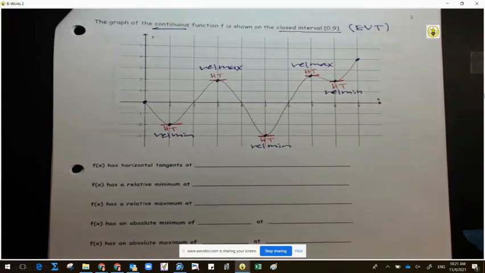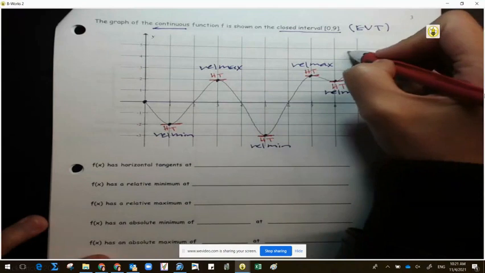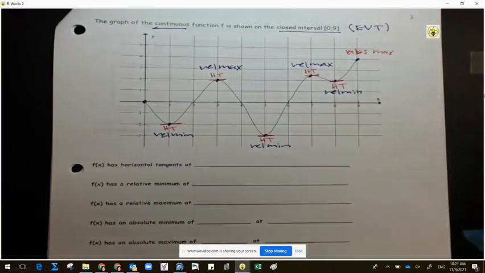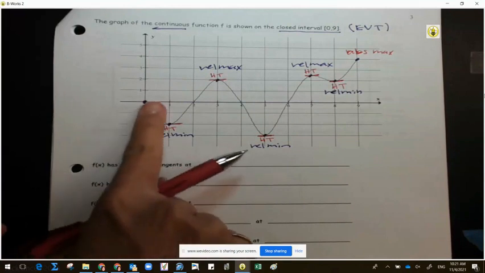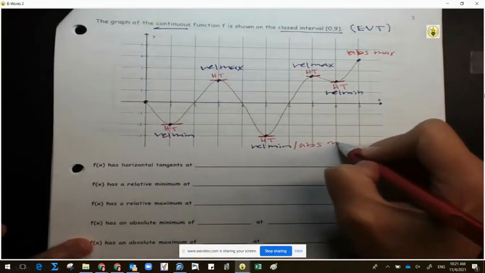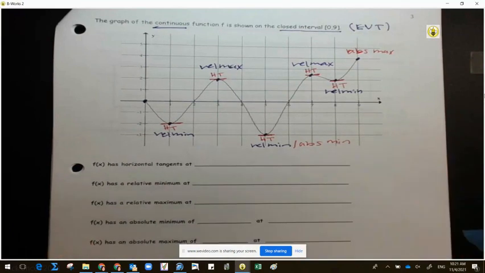All right, so from here, let's talk about the absolute minimum and maximum. Where's my absolute maximum first? At the very end. Oh, absolute maximum. What about the absolute minimum? The lowest point of the whole thing. The second relative minimum. So they could have 2 different names, which is perfectly fine.